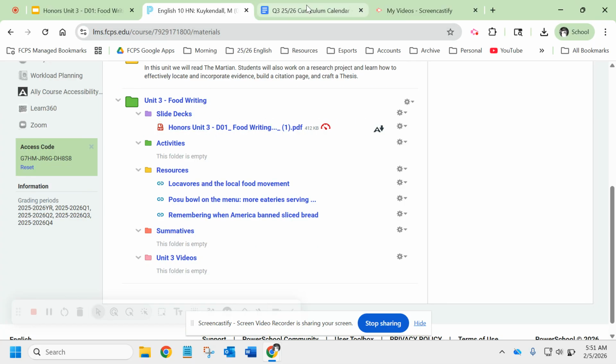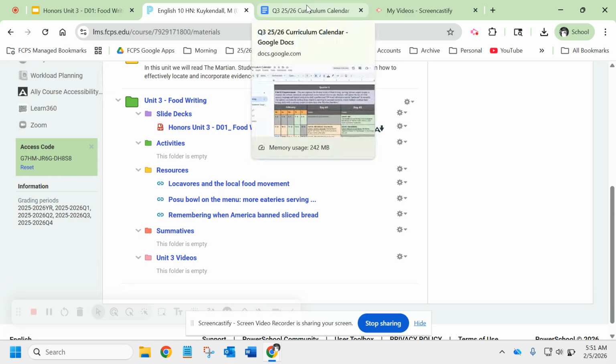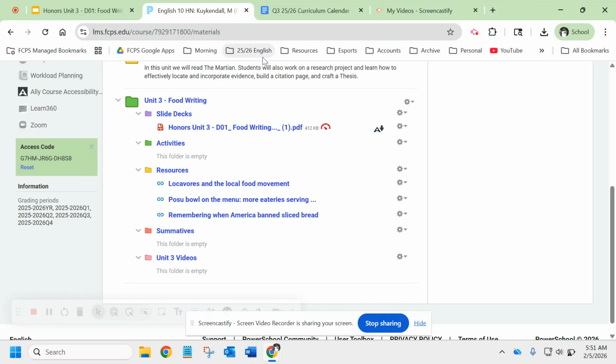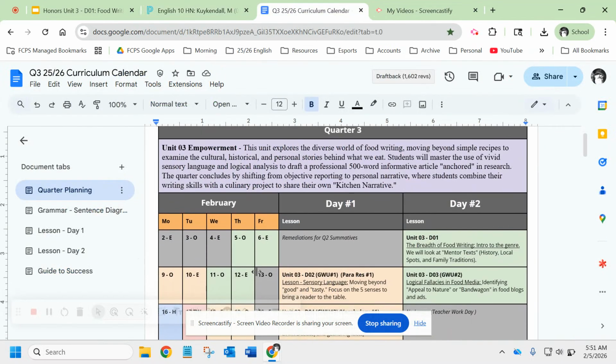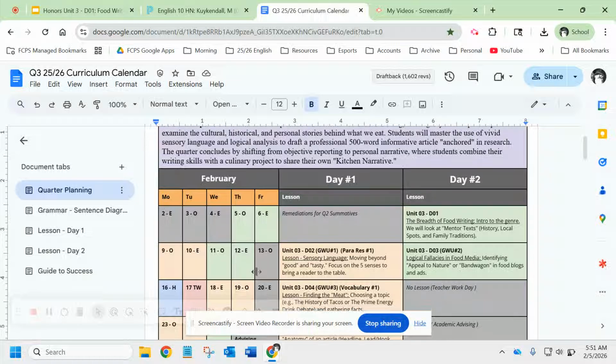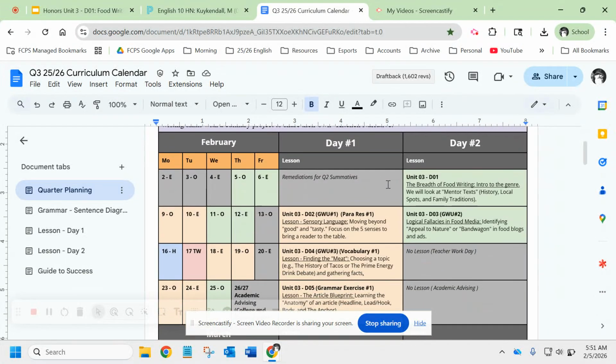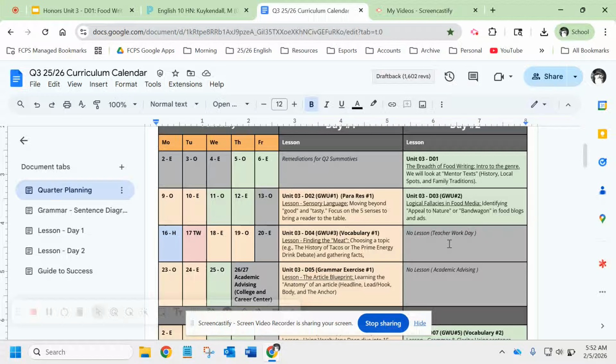So I want to show you guys the guide to success hasn't been posted in this yet, but I wanted to kind of give you a look into it. So this is actually a larger, more in-depth planning document. I don't know if I'll give you guys a copy of this. This is what I use to plan most quarters. I write out something like this. This quarter is going to be very interesting scheduling wise.